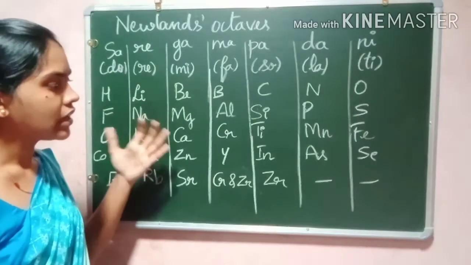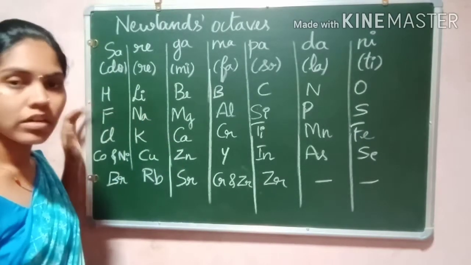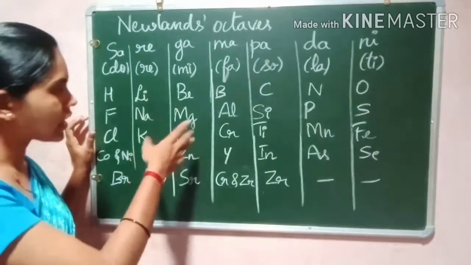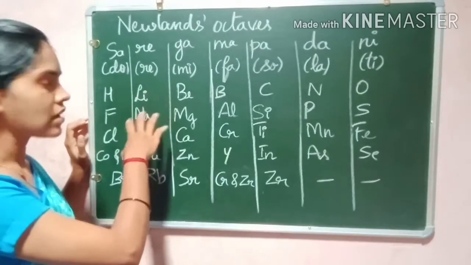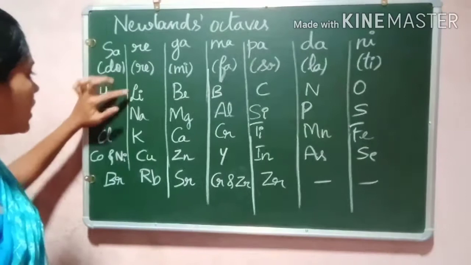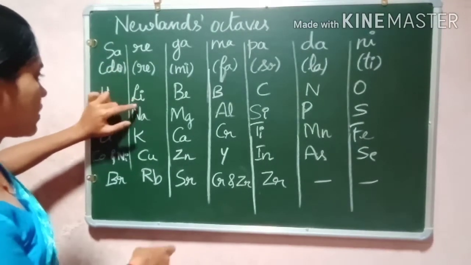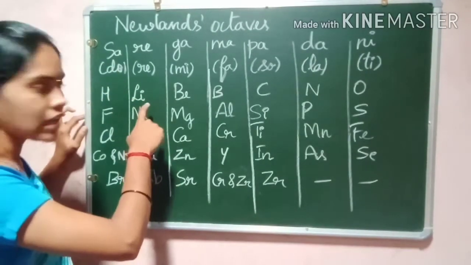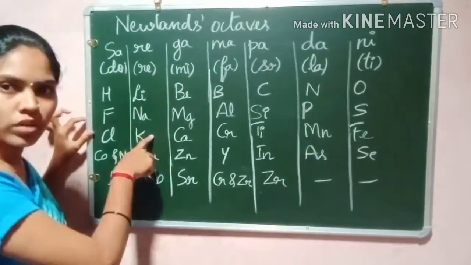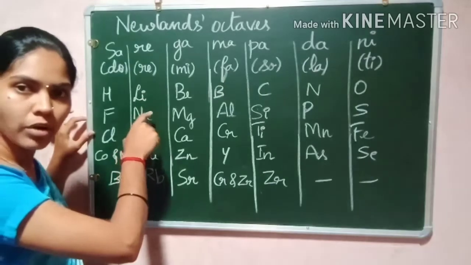Here you can see that in the classification, the first and the eighth elements resemble each other in properties. If you count 1, 2, 3, 4, 5, 6, 7, 8, lithium and sodium have similar properties.